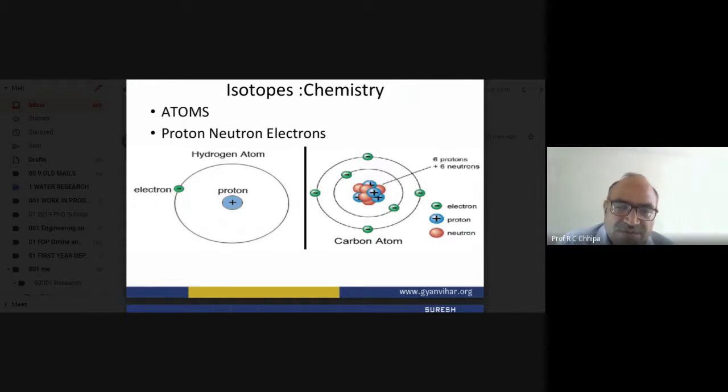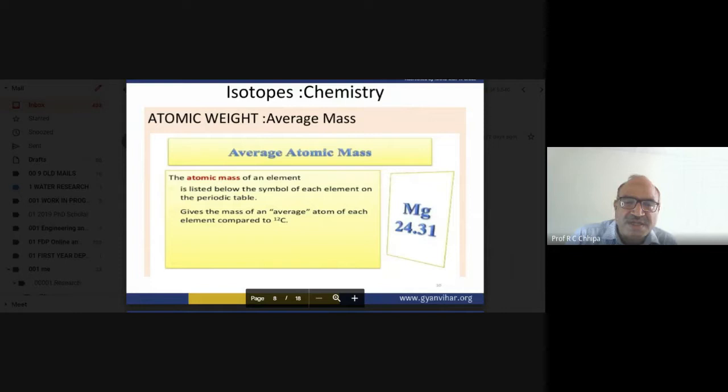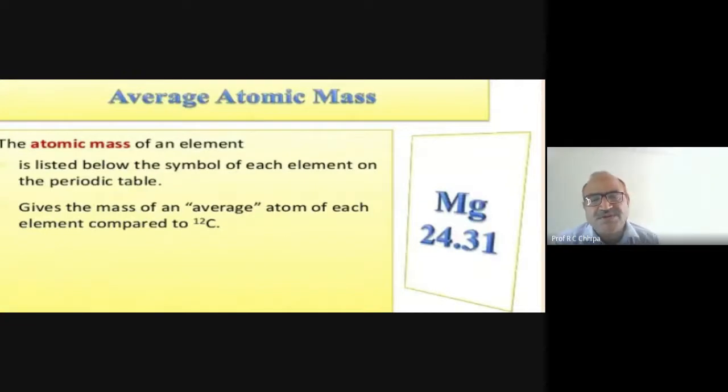So what this clearly indicates is that an atom has a structure, but the nucleons are present in the nucleus, and the nucleon number varies, and that gives us the isotopes. So here we can get the average atomic mass, and this can be obtained because of the isotopes. The atomic mass of an element is listed below the symbol of each element, the mass of an average atom of the element compared to carbon.